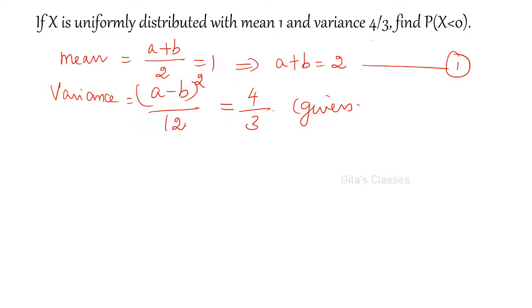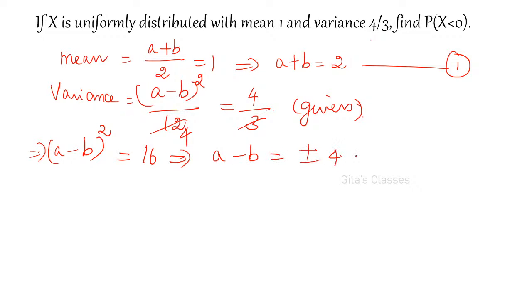Yes, find the values of A and B. Exactly. You have to find the values of A and B. So this is the given value. So 3 and 3 will get cancelled. Here you will be getting 4. So this implies A minus B the whole square, and those formulas you have to write. So 4 into 4, this 4 will come to the right hand side. Therefore, it becomes 16. That is A minus B is equal to plus or minus 4.